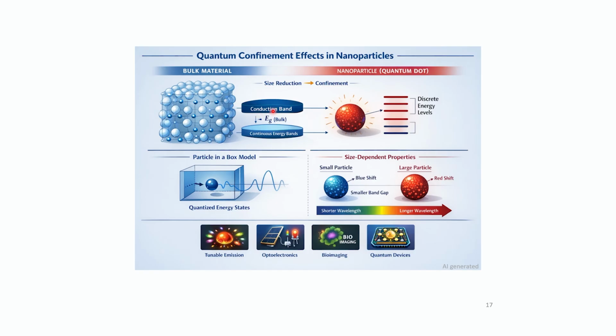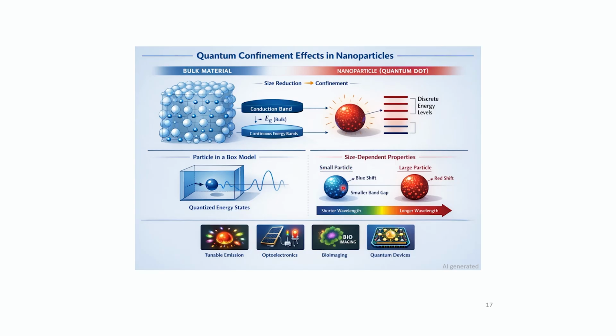So when there is a size reduction from a bulk material, the energy gap between conduction band and valence band decreases, and there is a discretization of the energy levels of your electron. There are quantized energy states now, and there are size dependent properties.